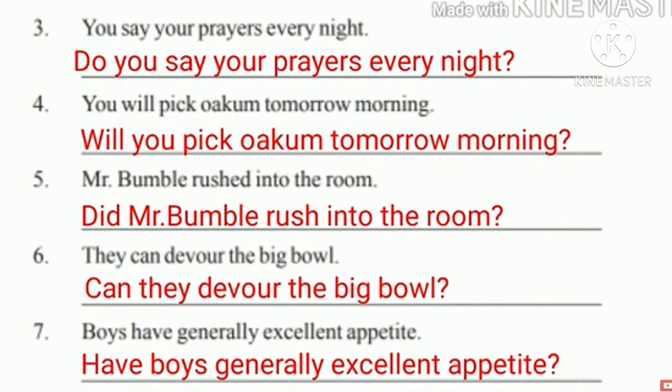"Boys have generally excellent appetite." Here the auxiliary verb is have. You are keeping the auxiliary verb before the subject. Have boys generally excellent appetite? Like that you have to change the sentences into questions by keeping the auxiliary before the subject, and also by keeping the question mark at the end of the sentences. When you use do, did, does, those are yes or no questions, so they only have yes or no answers. The questions where do, did, does are present will be yes or no questions.